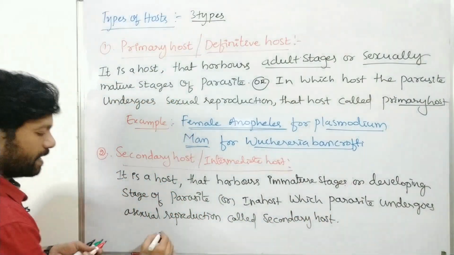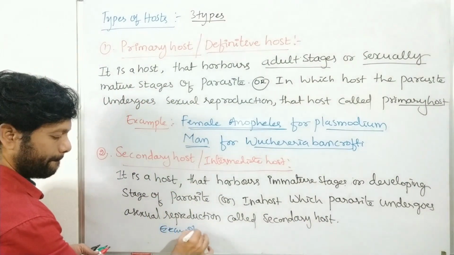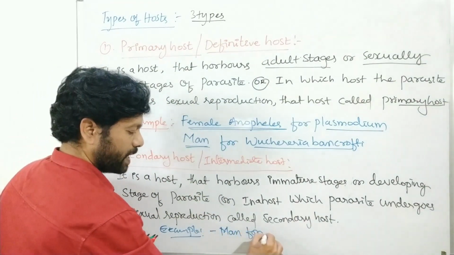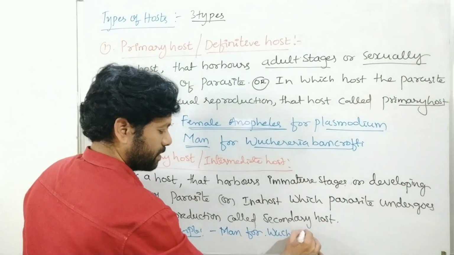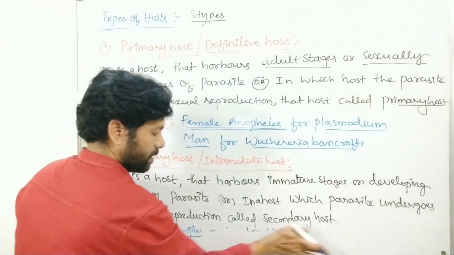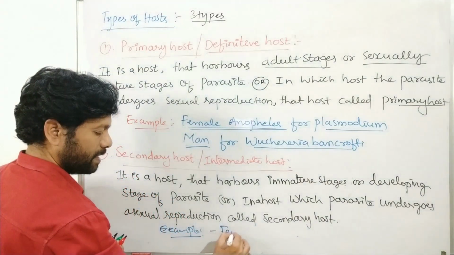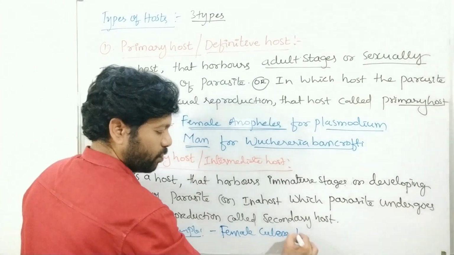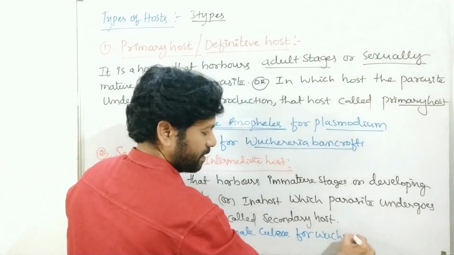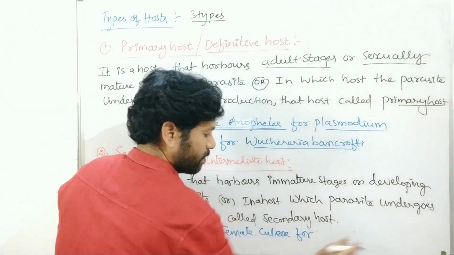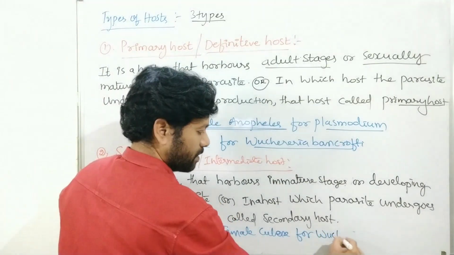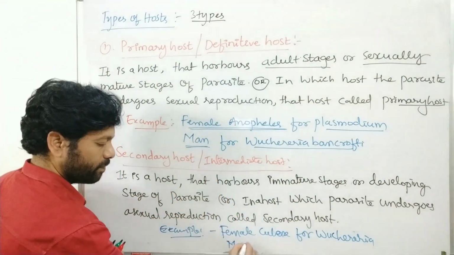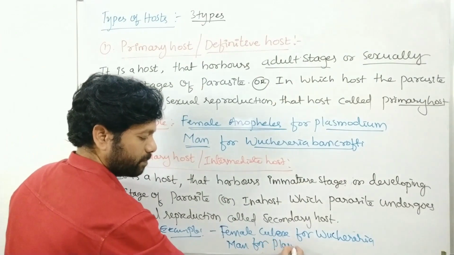Examples: female Culex for Eukarya, and man for Plasmodium.